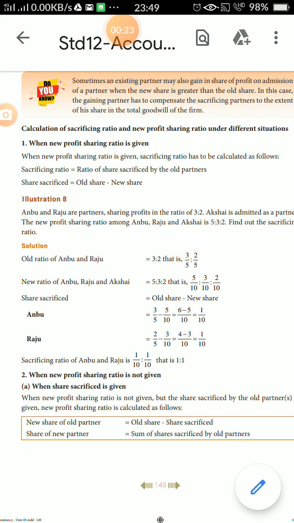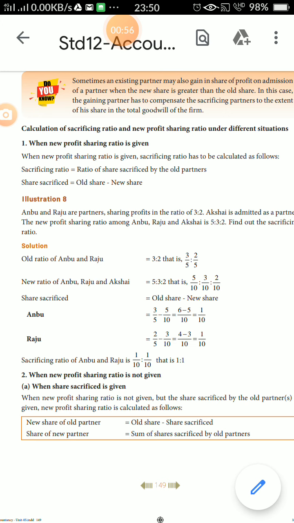This time board exam, more questions come from this lesson. This lesson is very important, so I am explaining this lesson one more time. Very easy only, students. The more sums you practice, the more marks you get. Accountancy is very easy only. Everybody aim for centum in accountancy.